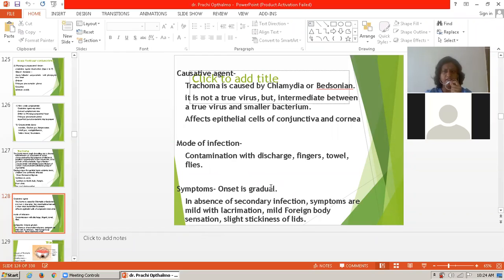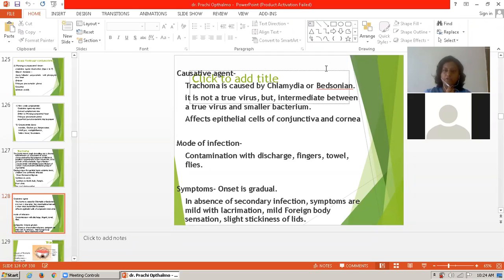Symptoms: the onset is gradual. In the absence of secondary infection, symptoms are mild with lacrimation, mild foreign body sensation, and slight stickiness of the lid. So the symptoms of trachoma include foreign body sensation or grittiness, itching and watering, photophobia, and redness. Discharge is usually scanty but may be more due to secondary infection.